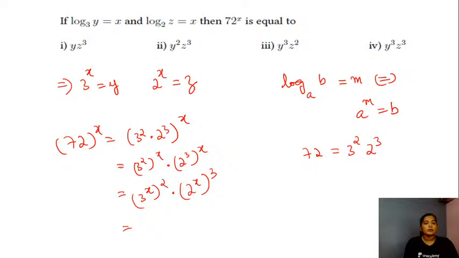Now 3 raised to the power x, what is the value? y. So this will be y square into 2 raised to the power x, which is equal to z, so this will be z cube. So your given expression will have the value y square into z cube. So your option number 2 is the right answer for the question here.